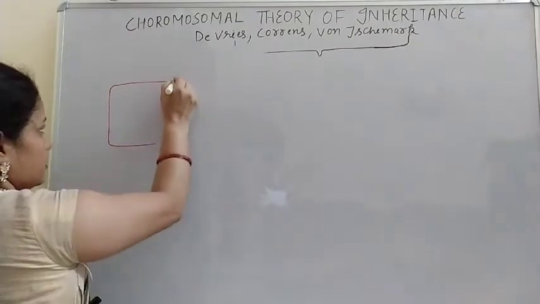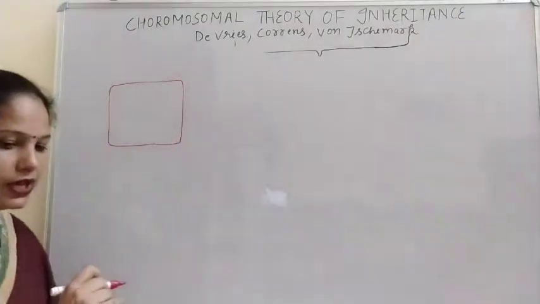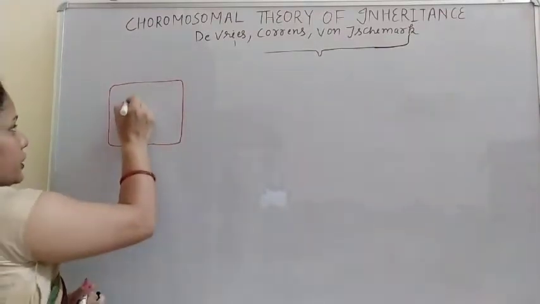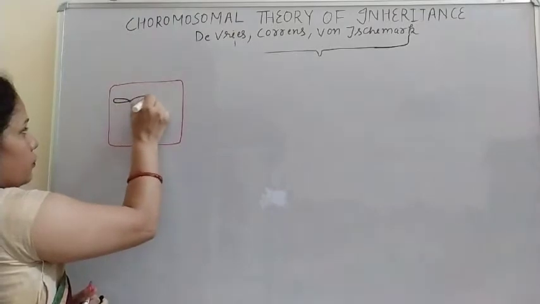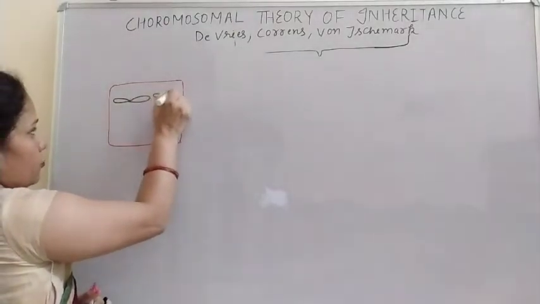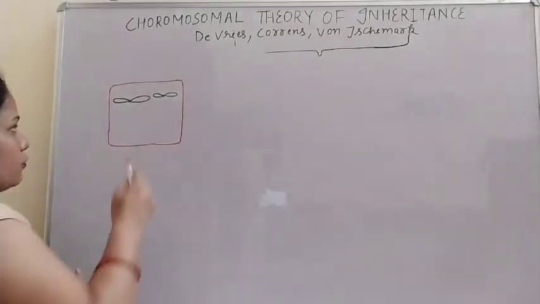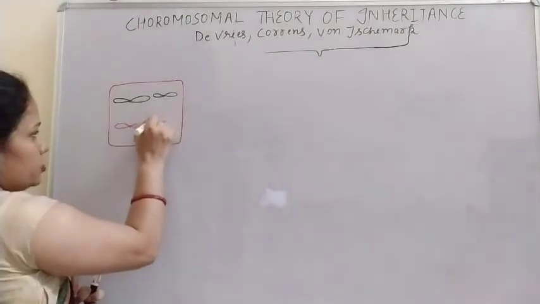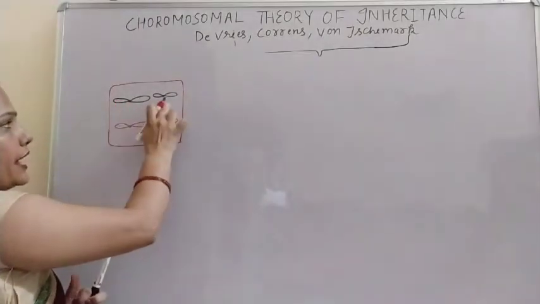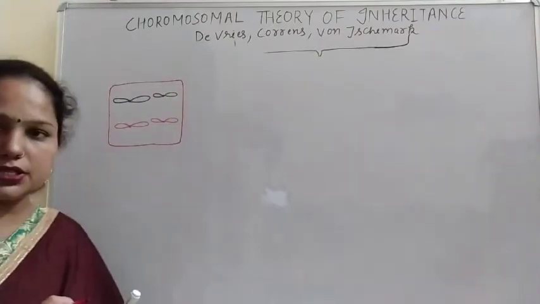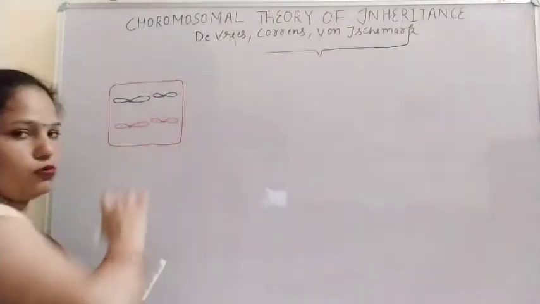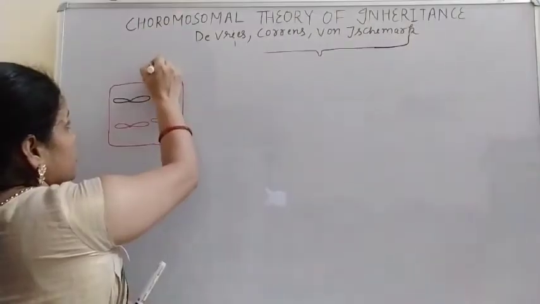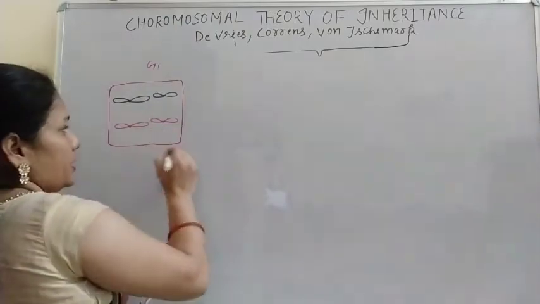Suppose one cell is present, and in this cell there are two types of chromosomes. Simply I am taking one long chromosome and one short chromosome, and a second set also like this, but it is red in color. So both the black chromosomes are homologous, and both the red chromosomes are also homologous. This is known as the G1 stage of the cell cycle.